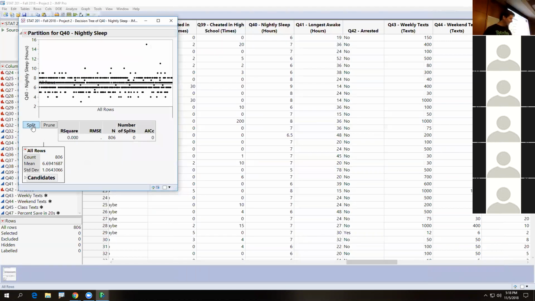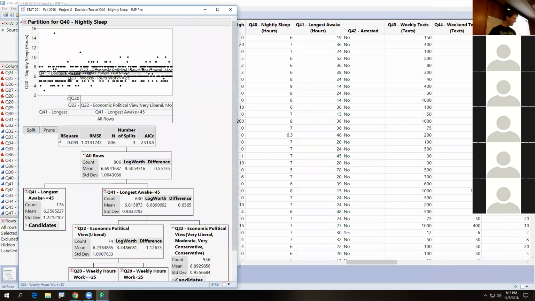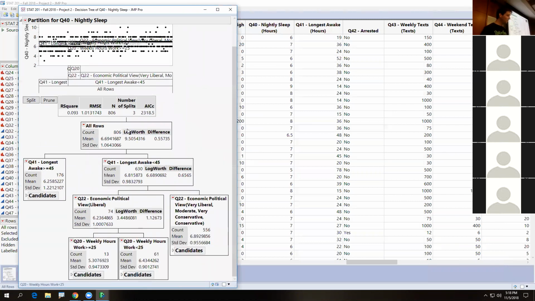Let's go split, split, split. Sure, we just let this one split naturally. Who here sleeps the most? It's such a weird one. You did this for your project? No one. Actually, it might be easier to say, who here sleeps the least? Let's do that. Describe the person who sleeps the least.